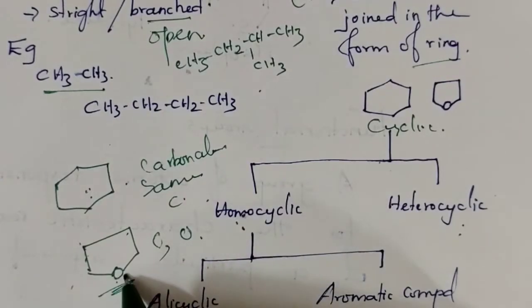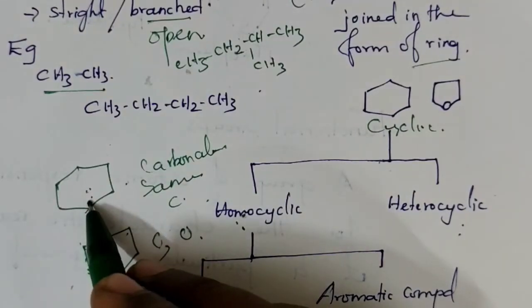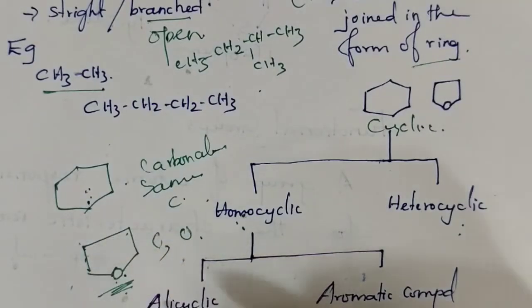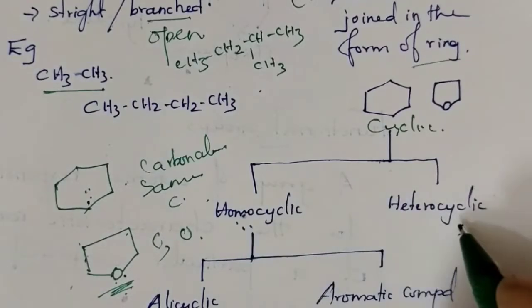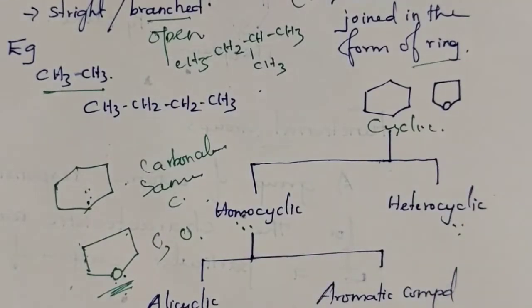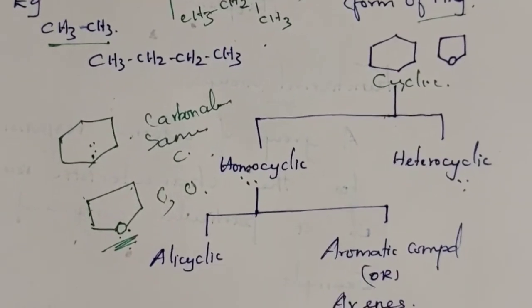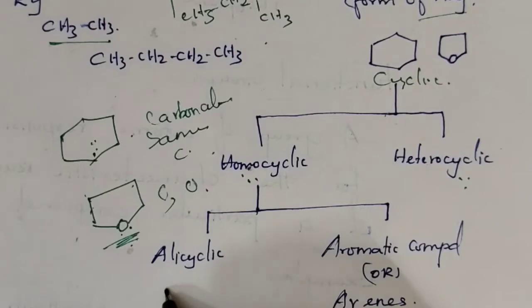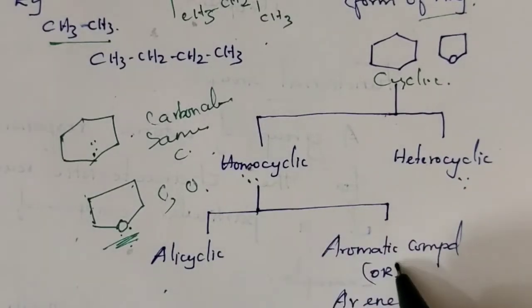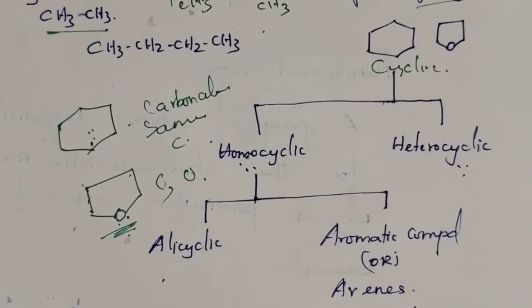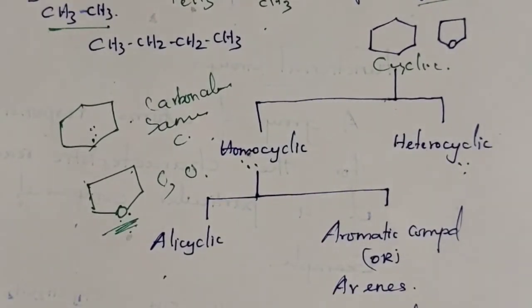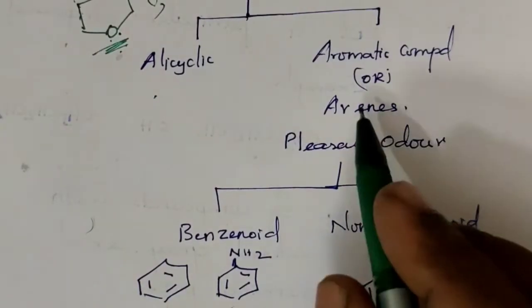So the ring is made up of different atoms, carbon and oxygen. Such cyclic compound is called heterocyclic compound. This cyclic compound made up of the same type of atom is called homocyclic compound. So cyclic compounds are further classified into homocyclic and heterocyclic compounds. This homocyclic compound is further classified into alicyclic compound, meaning normal cyclic compound, and aromatic compound. Aromatic compounds are those which obey the aromaticity rule. These aromatic compounds are otherwise called arenes.